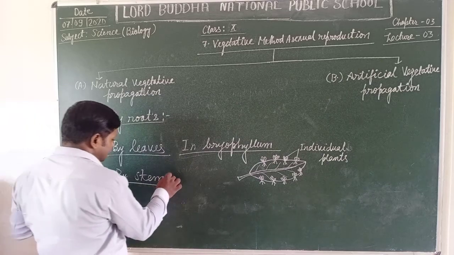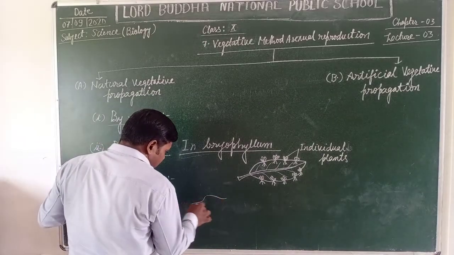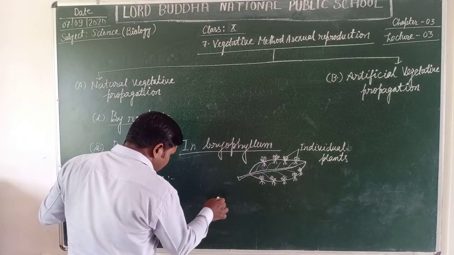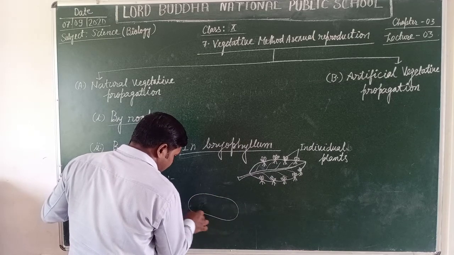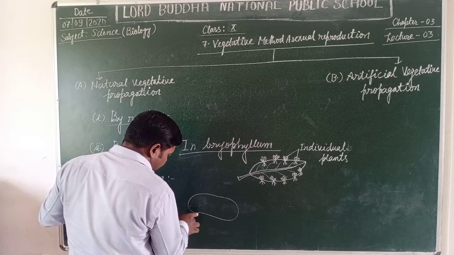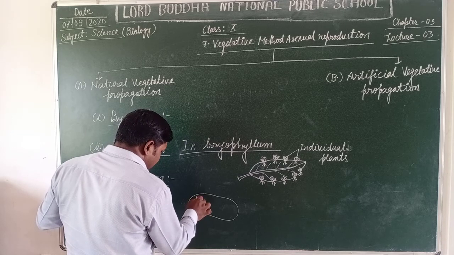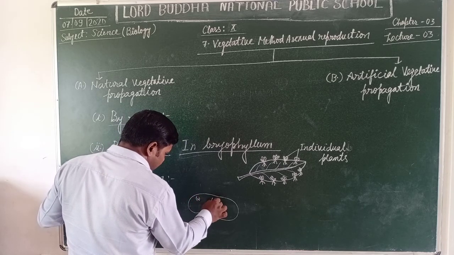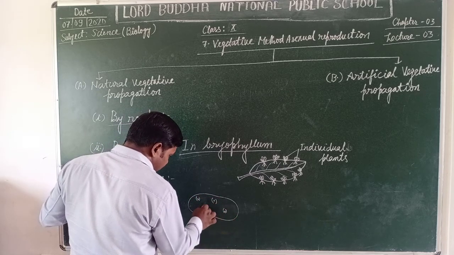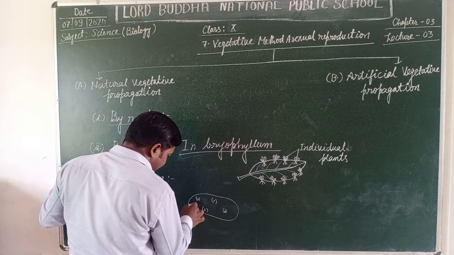Now, students, by stems. Students, you all notice and also observe that on maturation the potato bears a number of eyes.